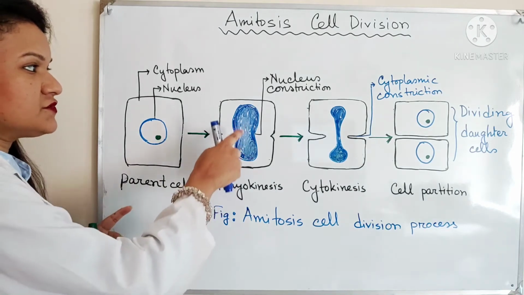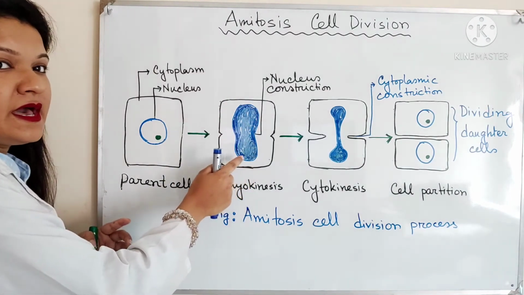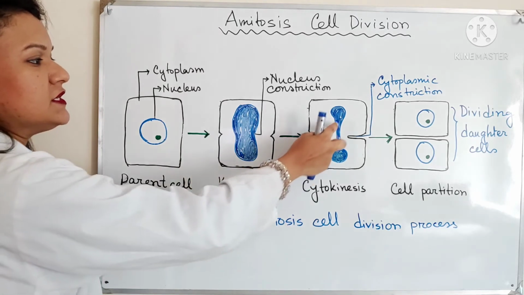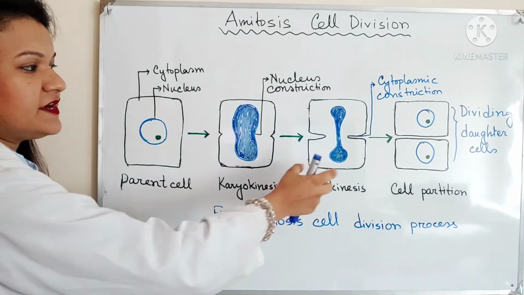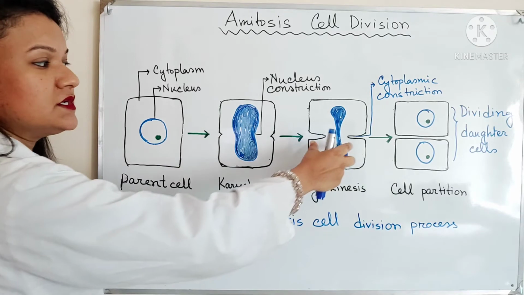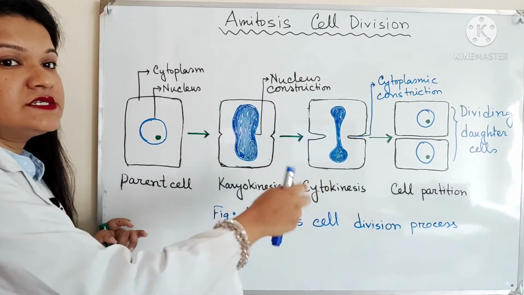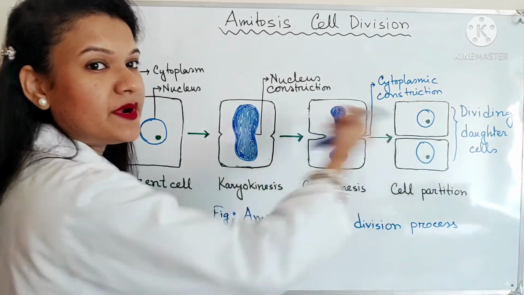First, the nucleus elongates and becomes dumbbell shaped, then divides in the middle of the cell and subsequently divides into two parts.